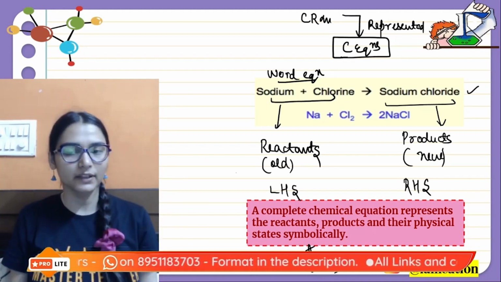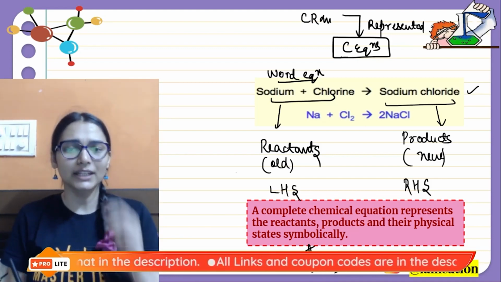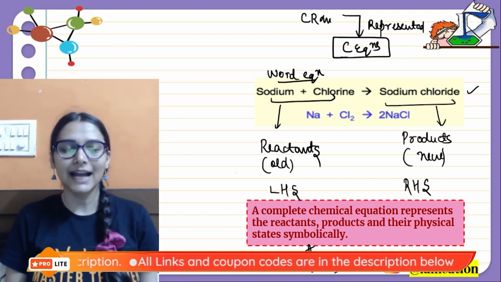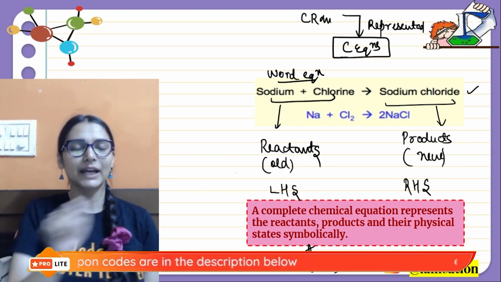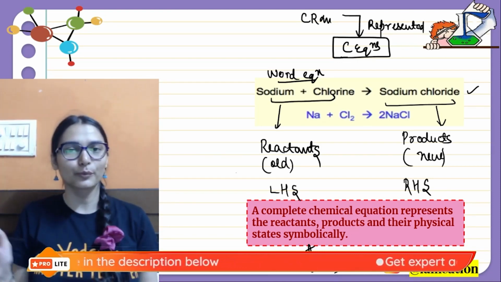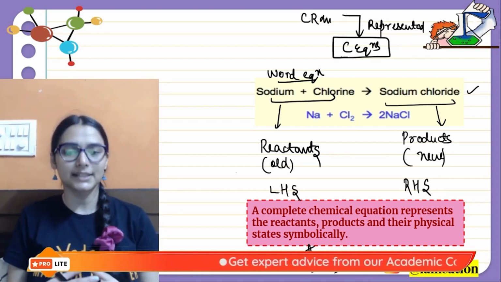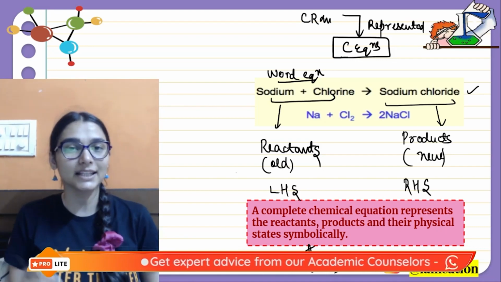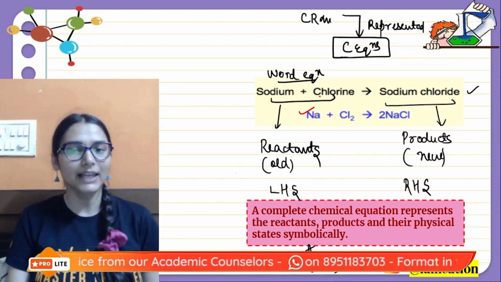You are spelling the name out, writing it completely. But let's say a word equation is very inconvenient, it's very time consuming. We don't prefer to write the name of the element and compound, isn't it? So a better way is to use the symbols, isn't it? So we can see sodium can be represented by the symbol Na.